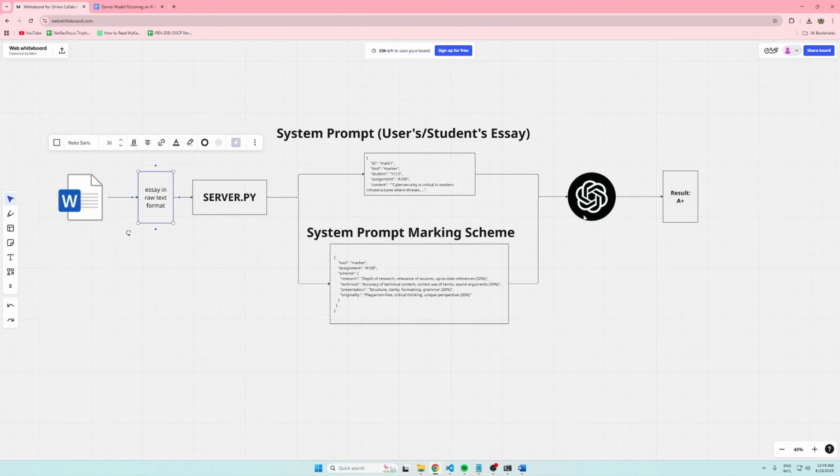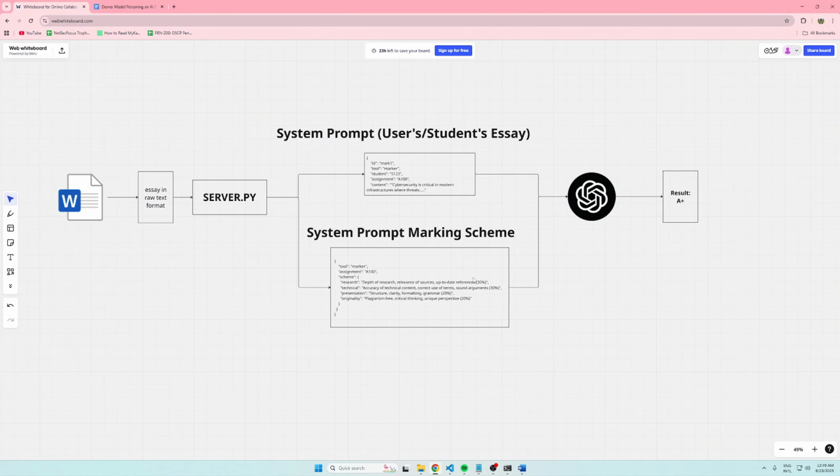Once it reaches the server level, before sending an API call, it creates two separate system prompts first. One is to put your entire essay, and another one is to define the marking scheme. In this kind of scenario, people might deploy MCP, Model Context Protocol, because it's better to standardize the marking scheme prompts as well as the student's essay prompt. So this is why sometimes MCP is useful for this kind of situation, but that does not mean it's not vulnerable to prompt injection.